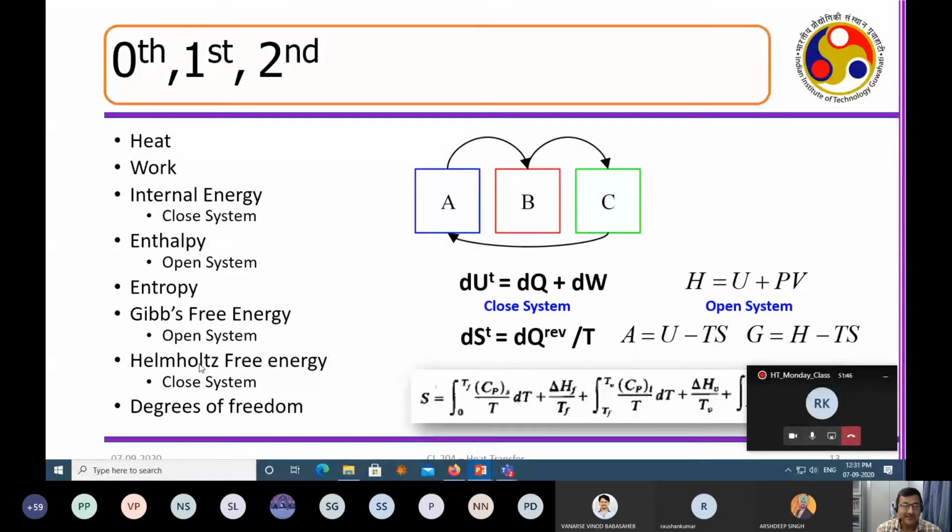First of all, internal energy and enthalpy give you the idea of the total available energy for you. Say I give you 300 rupees, and I say that you can only spend 50 rupees out of 300 rupees every day, maximum 50 rupees.